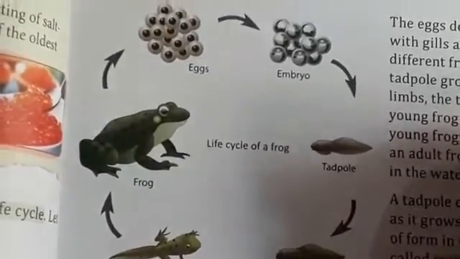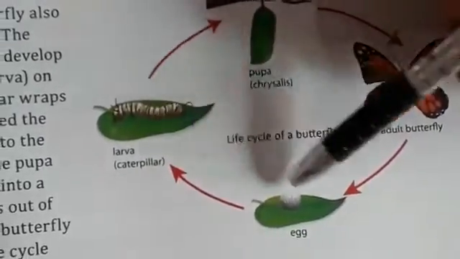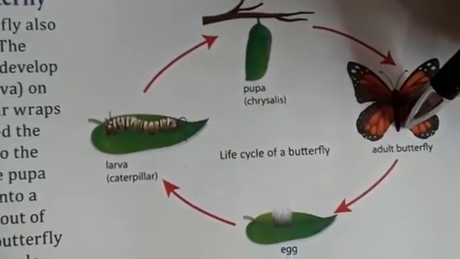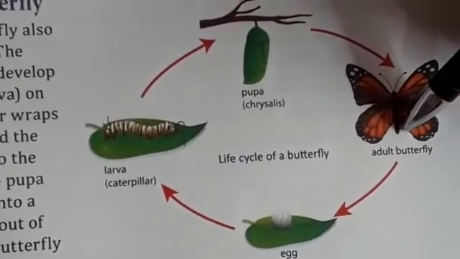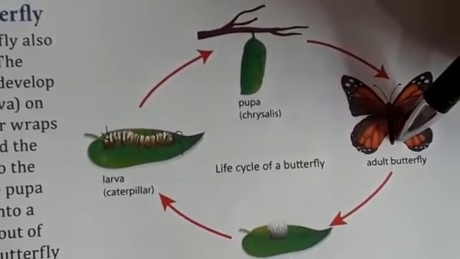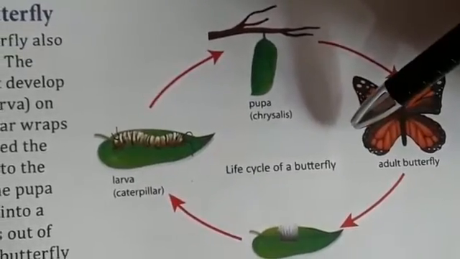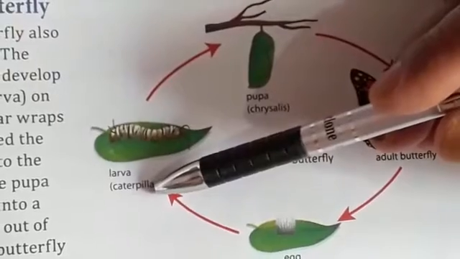Life cycle of a butterfly: egg, larva, pupa, and adult butterfly. The life cycle of a butterfly also shows metamorphosis. The eggs of a butterfly first develop into a caterpillar, or larva.